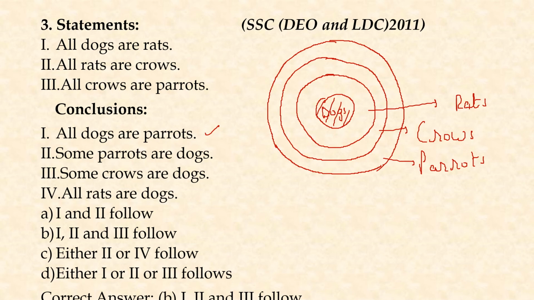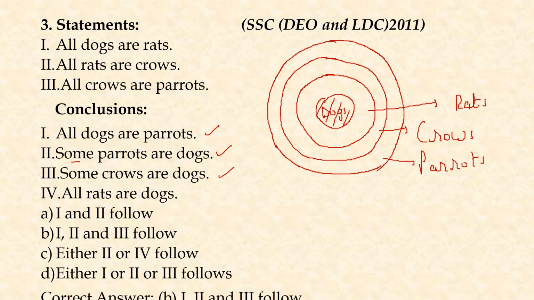The second conclusion says all parrots are dogs. Can all the parrots be dogs? No, all the parrots cannot be dogs, but some parrots are dogs. This is true because some dogs are parrots and obviously some parrots are dogs. The third conclusion says some crows are dogs. If you look at this, dogs are present inside the circle for crows. So some dogs are crows. This is also true, or some crows are dogs.